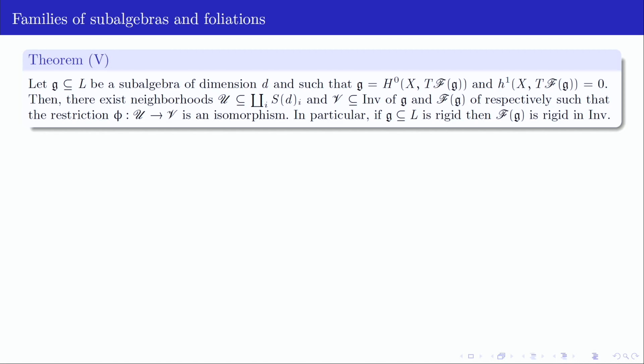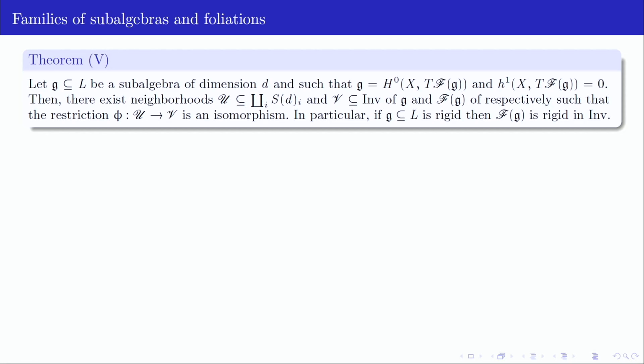So the answer is essentially the same as before, but we changed the hypothesis on the singularities for some cohomological hypothesis.